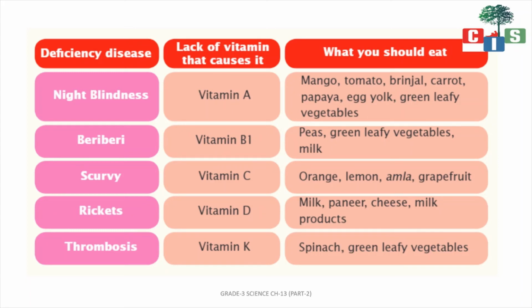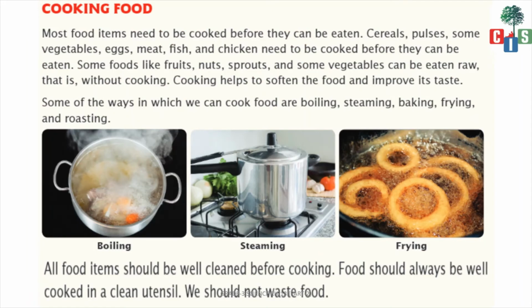If you have a deficiency of vitamin C, you will have scurvy. If you are not having vitamin D in the body, you will get rickets. And if you are not having vitamin K, then thrombosis. So it is very important for us to take all the nutrients in proper amount.